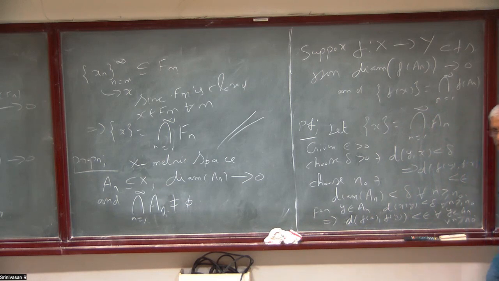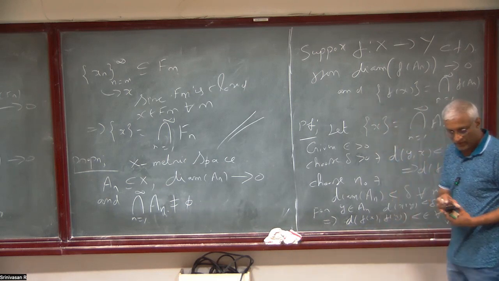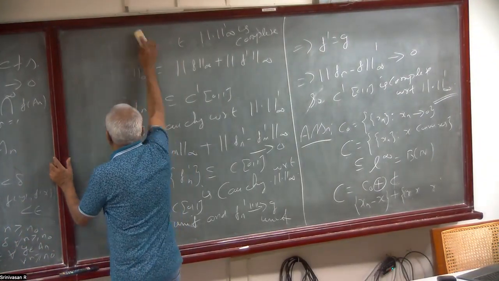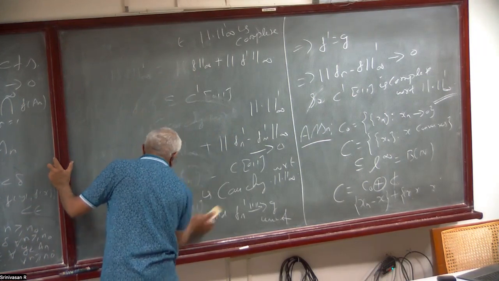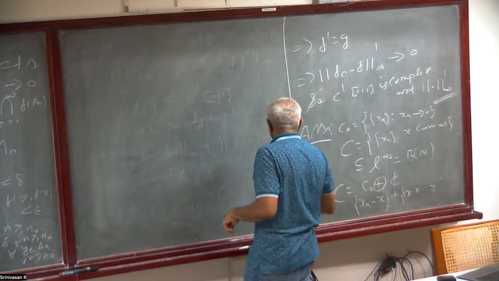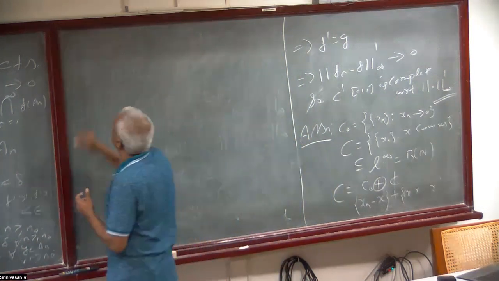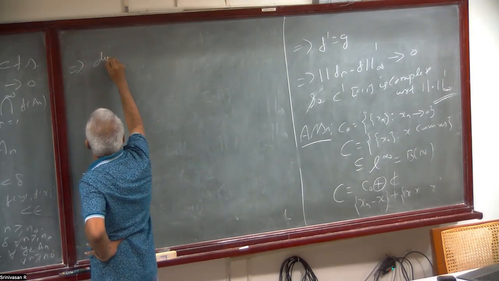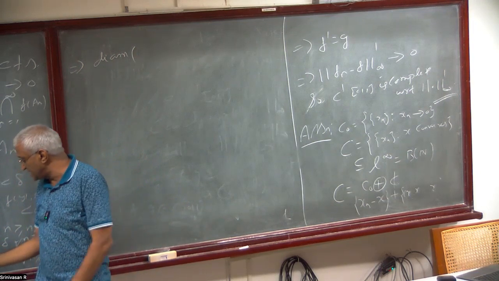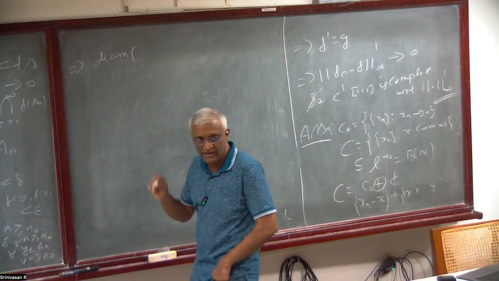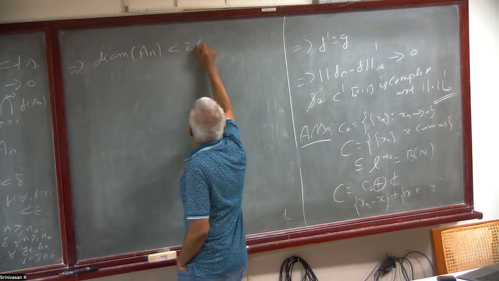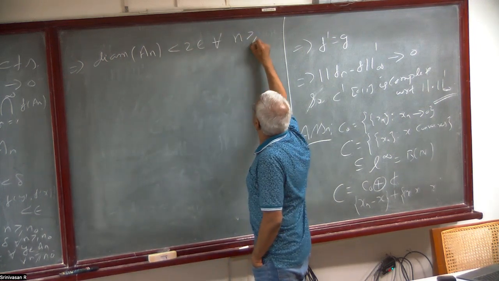Epsilon is arbitrary. What this says is the following: f of x is the center, and f of y is in f of A_n, since y is in A_n. So the diameter of f of A_n is less than 2 epsilon for all n greater than or equal to n naught.